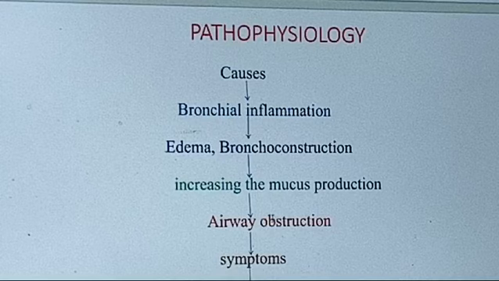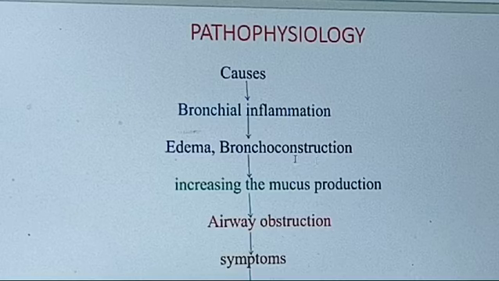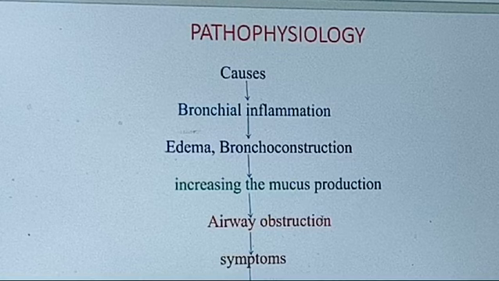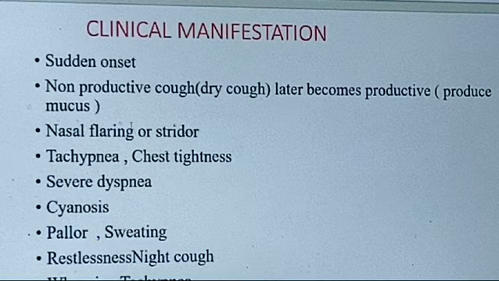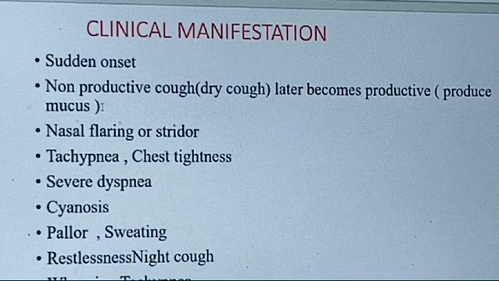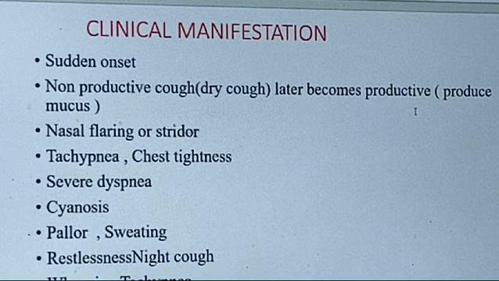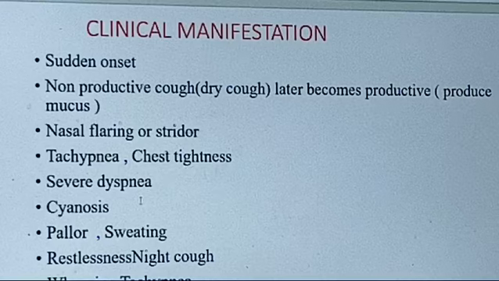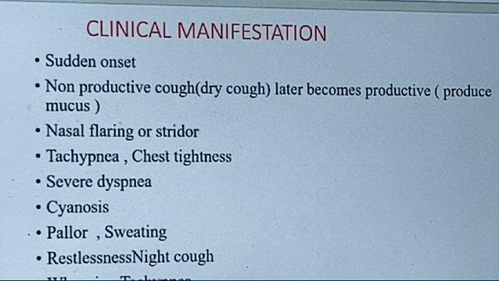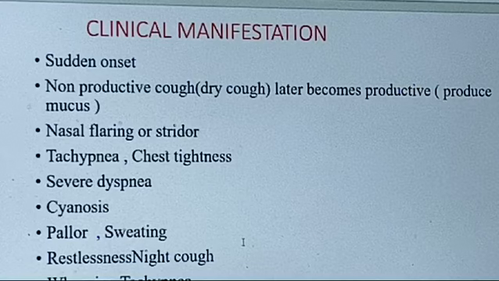Coming to pathophysiology, due to the causes, bronchial inflammation occurs, leading to edema and bronchoconstriction, increased mucus production in the lungs, airway obstruction, and symptoms. Clinical manifestations: sudden onset, non-productive cough, sometimes dry cough that later becomes productive with mucus, nasal flaring or stridor, tachypnea, chest tightness, severe dyspnea, cyanosis, pallor, sweating, restlessness, night cough, wheezing, and nasal congestion.